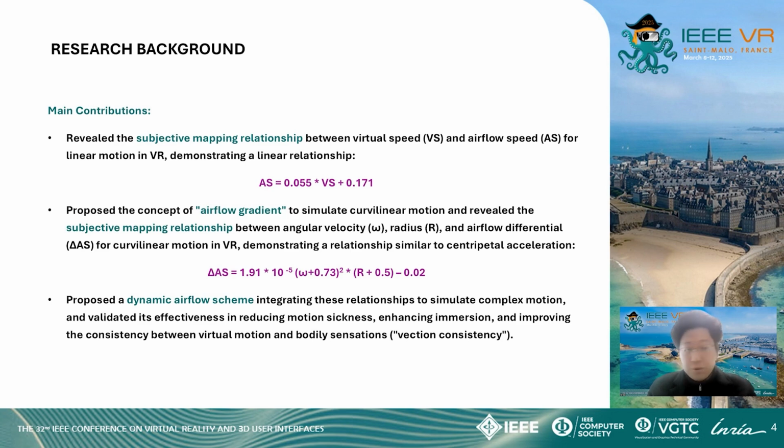We made the following contributions through 3 experiments. Firstly, the first experiment identified the subjective mapping relationship between virtual speed Vs and airflow speed As for linear motion in VR, showing a linear relationship. The second experiment introduces the concept of airflow gradient to simulate curvilinear motion, revealing a relationship between angular velocity omega, radius r, and airflow differential delta As, similar to centripetal acceleration. And the third experiment proposed a dynamic airflow scheme that integrates these relationships to simulate complex motion and validated its effectiveness.